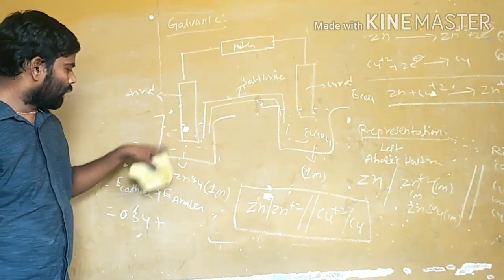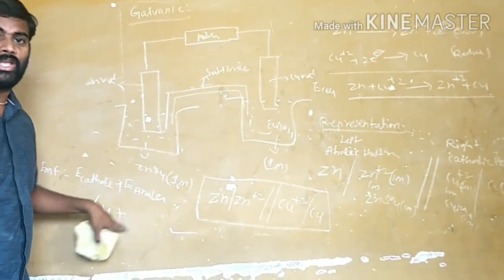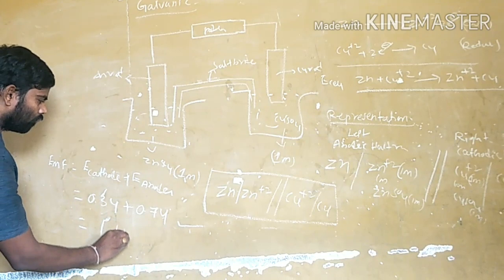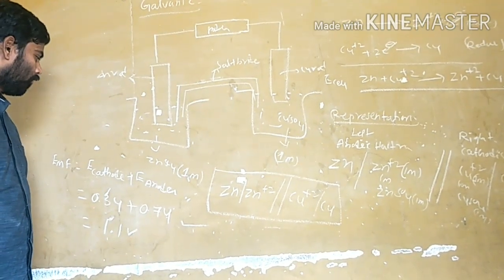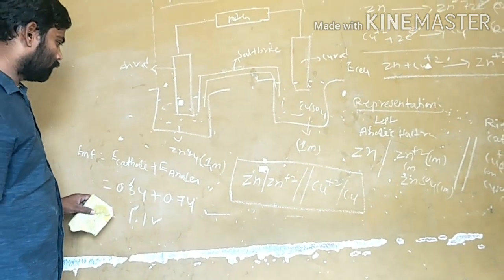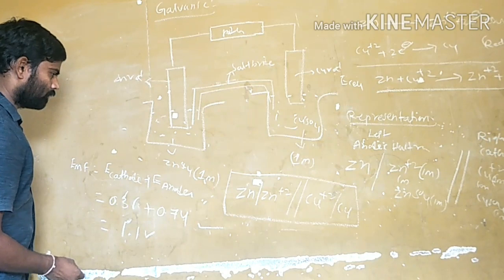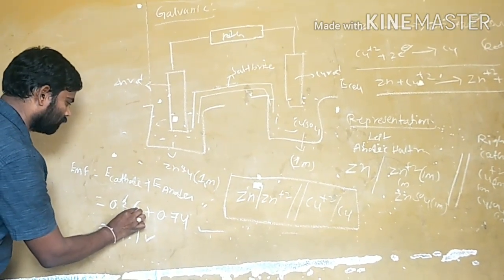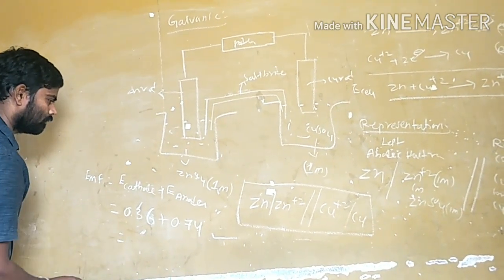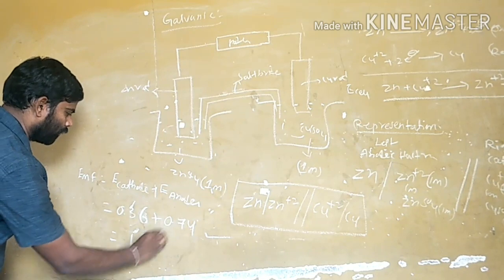Now the zinc electrode, the anode. The zinc electrode oxidation potential value is already given, 0.74. The total is 1.1 volts.